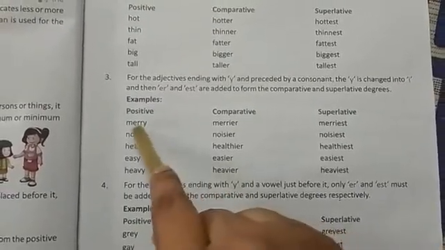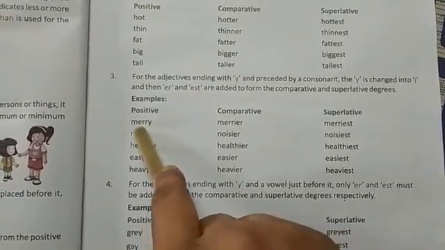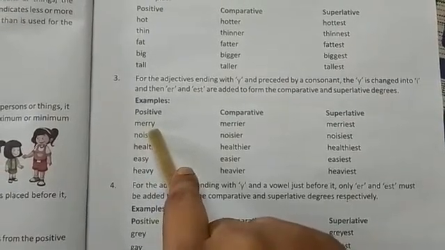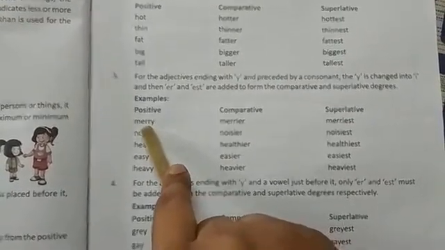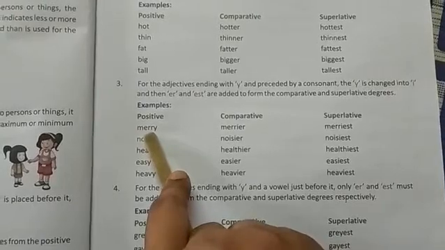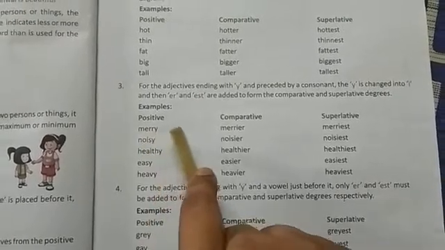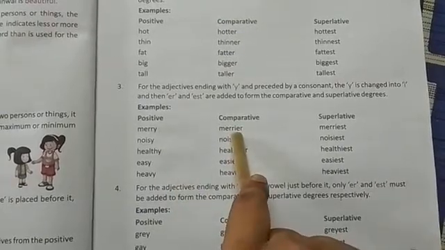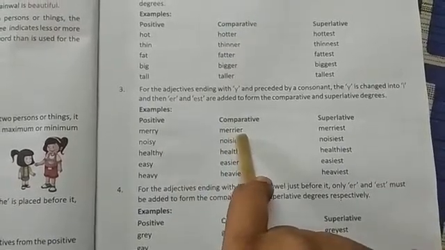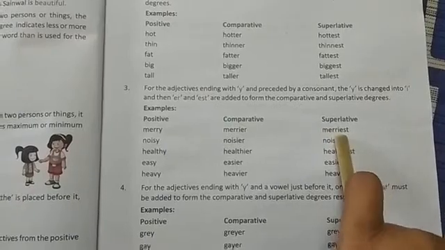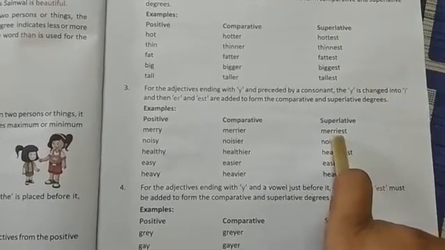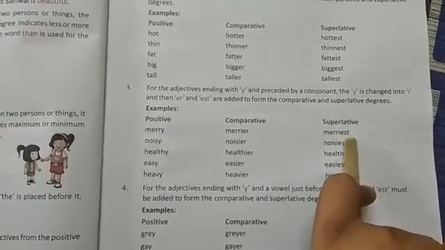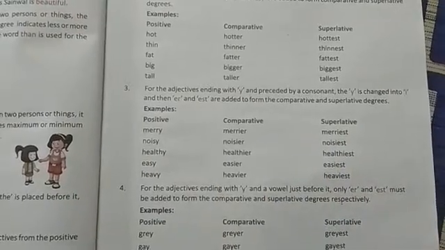Here, see the adjective Mary. It is ending with Y and R is just before Y, which is a consonant. So in comparative degree, Y will be replaced by I and ER will be added. And in superlative, Y will be replaced by I and EST will be added.